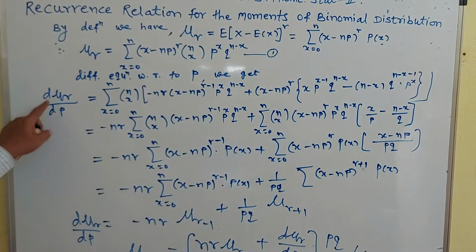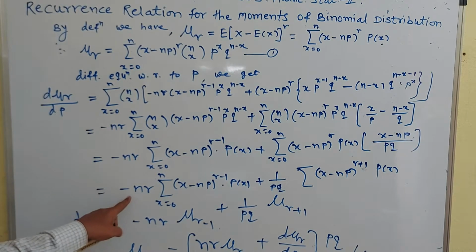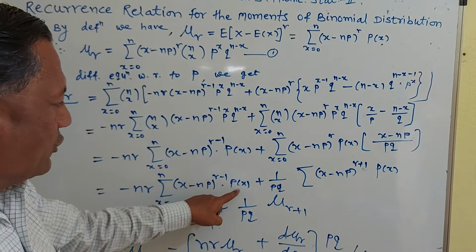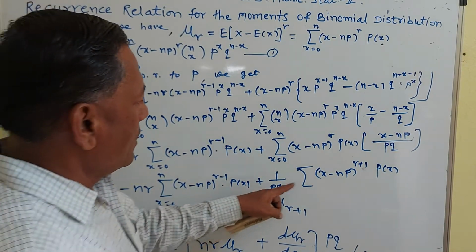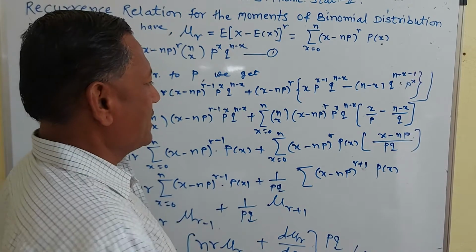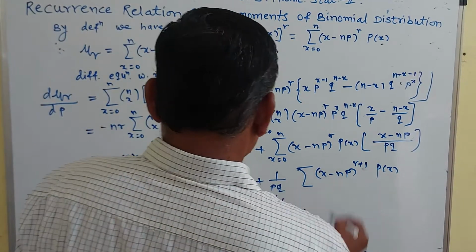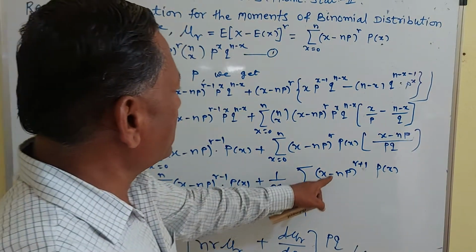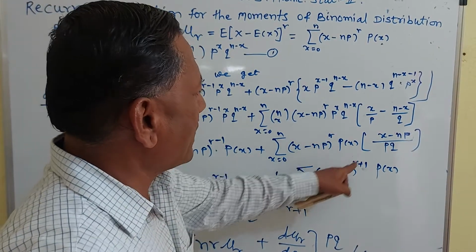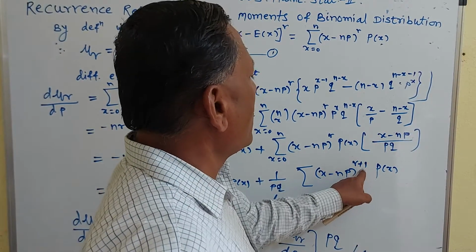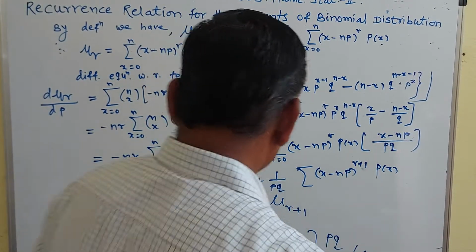Then the next step: derivative of mu r with respect to p is equal to minus nr into summation of x minus np raised to r minus 1 into p of x as it is, plus 1 upon pq outside the summation of x minus np raised to r plus 1 into p of x.